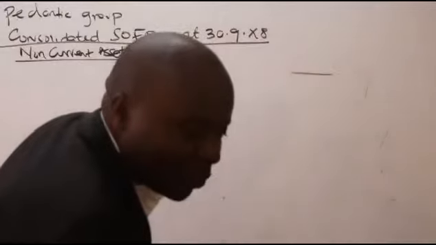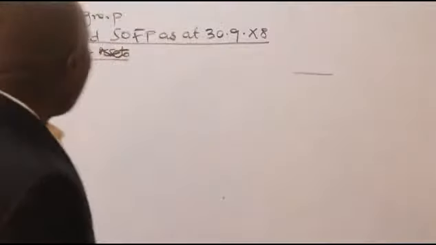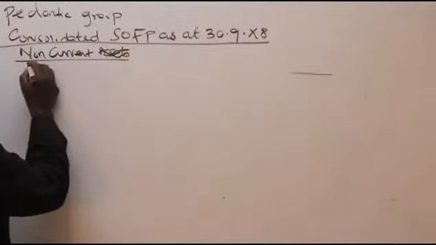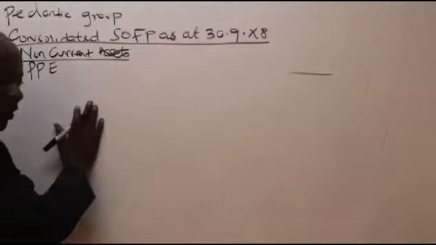I'm following this group consolidation, it is the easiest. I'm following what is given here. Now we have non-current assets, we have property, plant, and equipment. So non-current assets, unakuja hapo unasema ziko aina tatu, sana sana zinakuanga aina tatu. Unasema hapa ya kwanza kabisa ni property, plant, and equipment. I'll need a consolidation procedure for that.